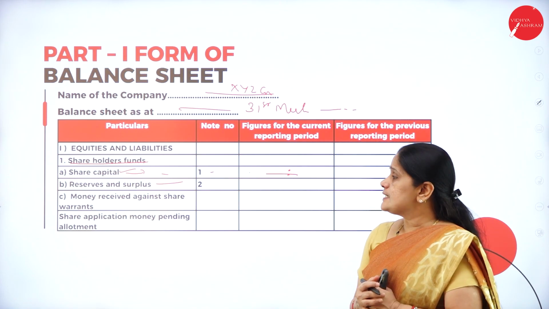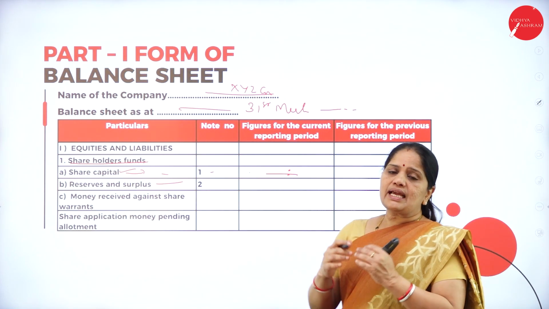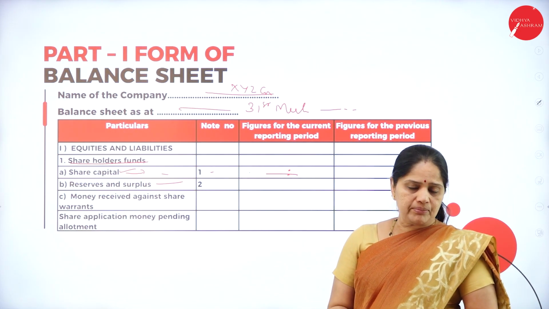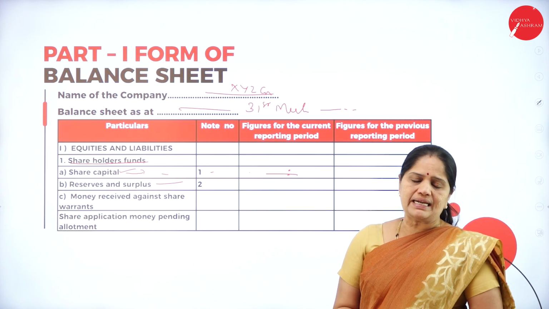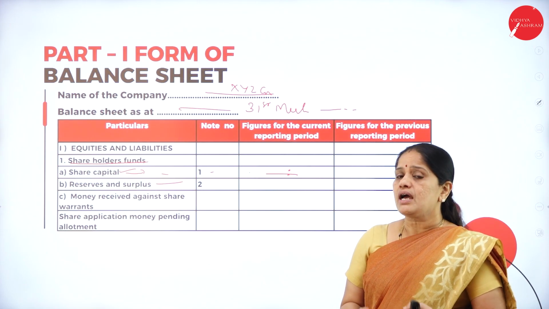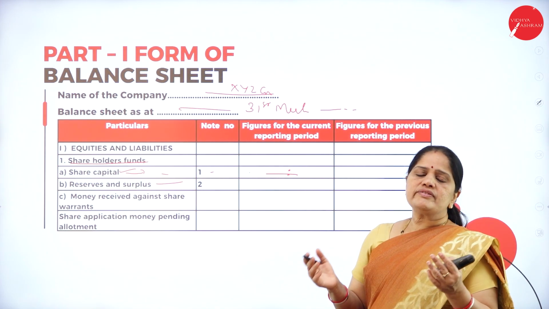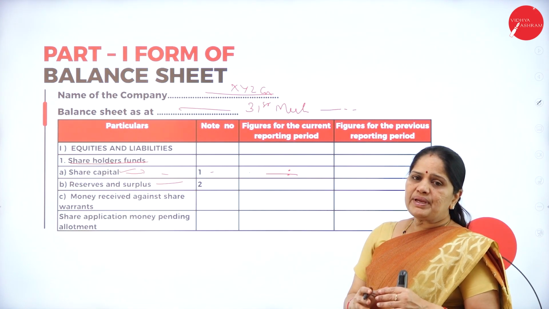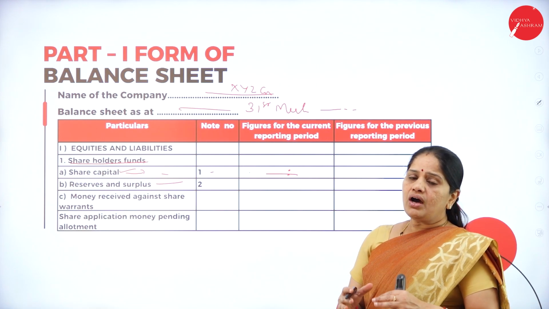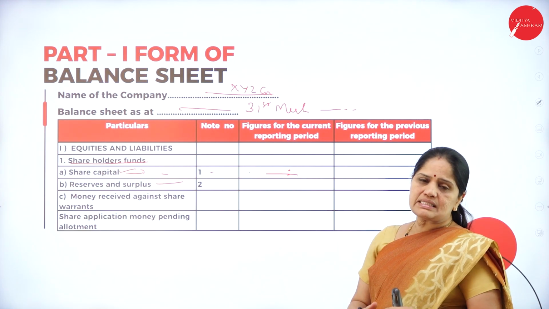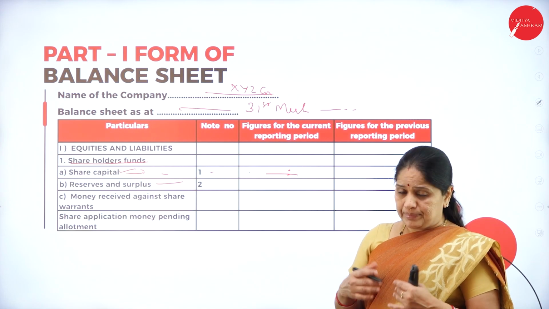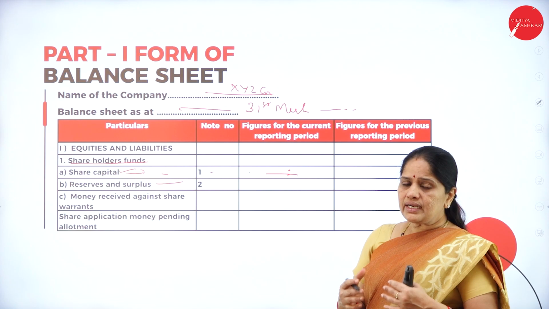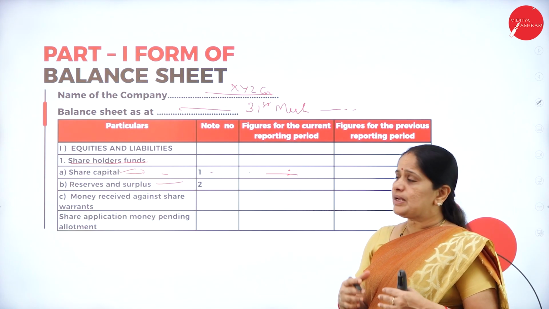It can be the capital reserve, or the securities premium reserve, or the depreciation reserve, or the reserve for bad debts, etc. Some of these reserves will be created by the company to see that the company has sufficient funds, or a part of the profits will be set aside by the company to purchase new machinery, or for the redemption of debentures, or it may be a securities premium reserve.